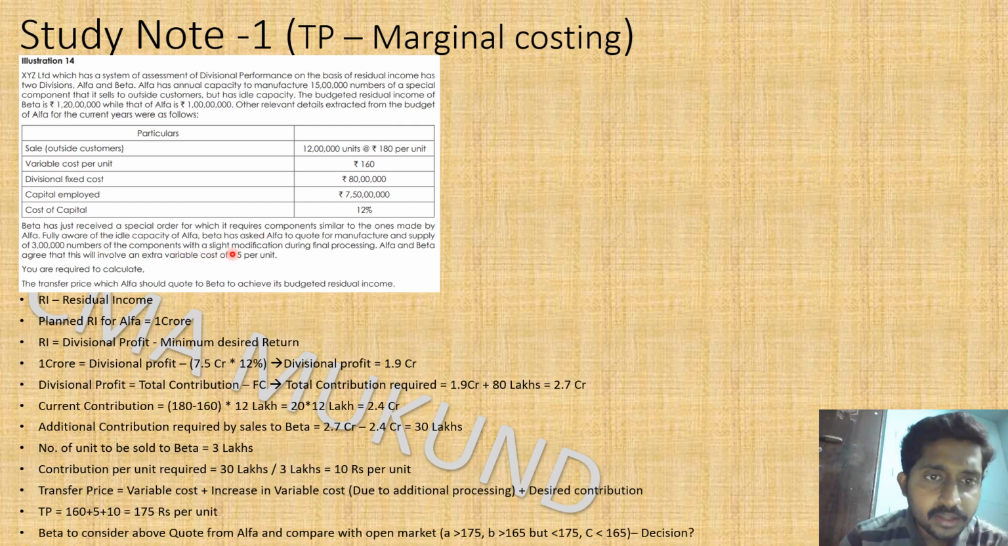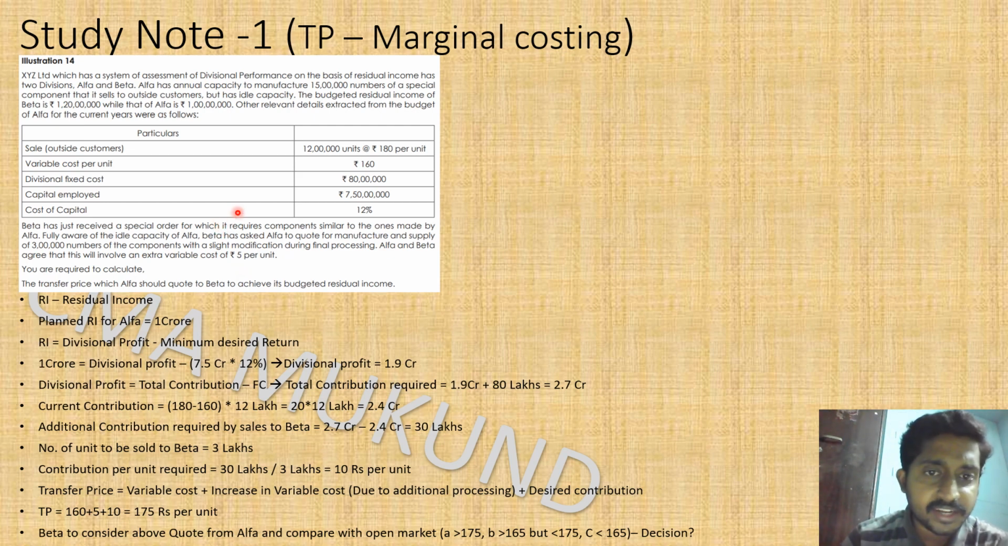But the component needs slight modification as per the requirement of Beta. So Alpha has to do some additional work on that. Alpha and Beta agree that it will involve an extra variable cost of 5 rupees per unit. So Alpha is making a component for the market, and Beta is in need of the same component. Alpha has idle capacity to make that component. That idle capacity is 3 lakh, and surprisingly Beta also needs 3 lakh units. So once Alpha quotes the transfer price, and Beta is okay with it, and we supply to Beta, Alpha will be at 100% capacity utilization.